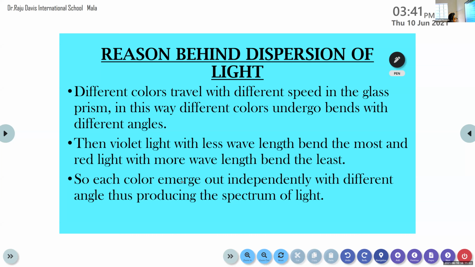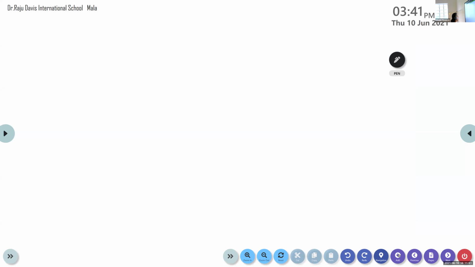Can we move to the next topic? Who introduced this phenomenon of dispersion? Who carried out this experiment? Which scientist? Yes, very good. It was carried out by Sir Isaac Newton and he concluded from the experiment that white light is comprised of 7 colors. And the band of colors obtained after this dispersion phenomenon is known as spectrum. Clear? Yes, ma'am. Okay, all right. Now, once again I will explain the experiment that was conducted by Sir Isaac Newton.